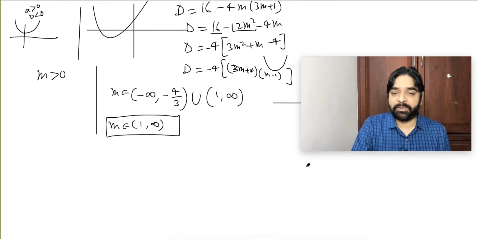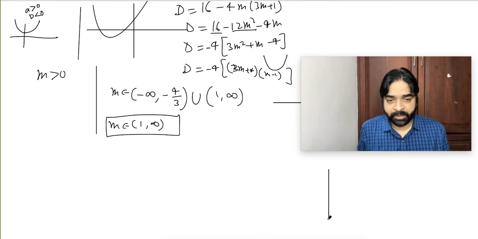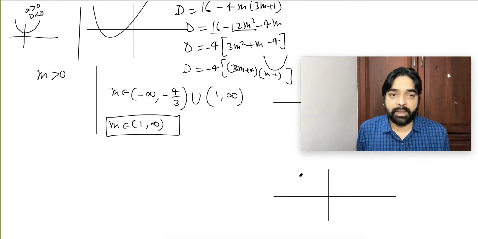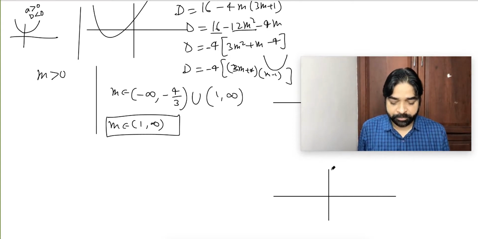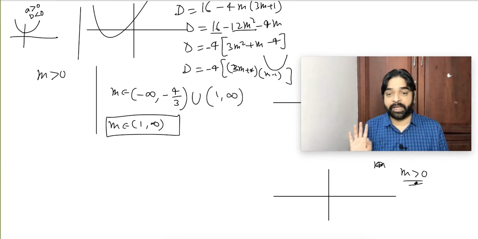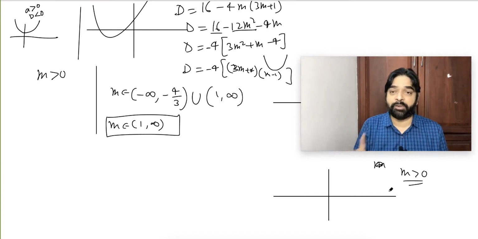The graph situation is this way, where both the roots are negative. The simple condition, both the roots should be negative, as well as M should be positive. M cannot be negative at all, be clear, because M negative is a problem.